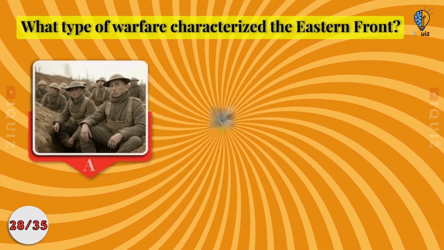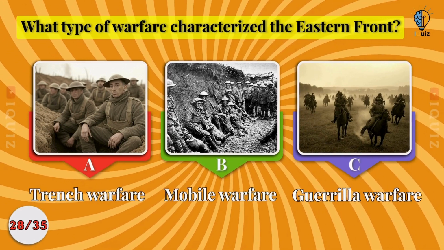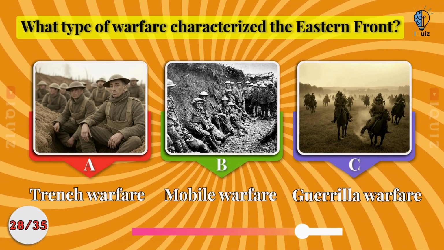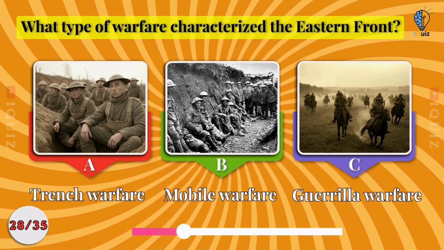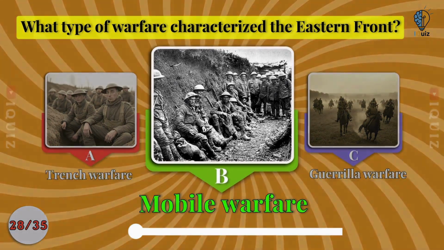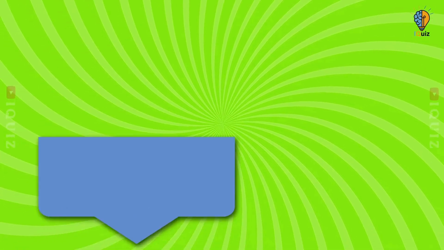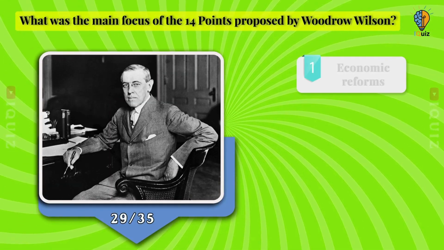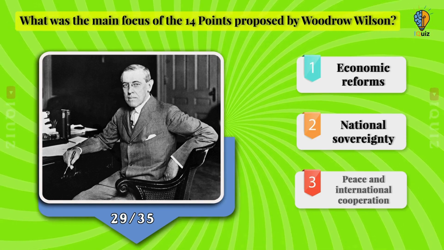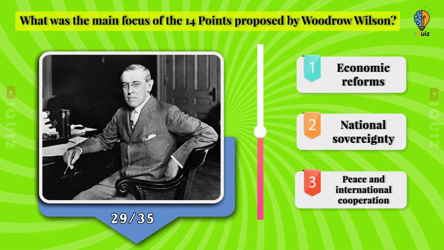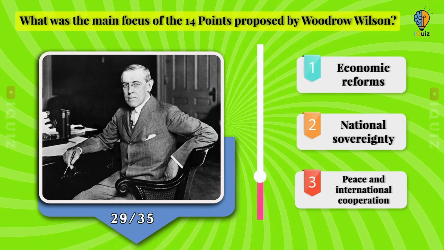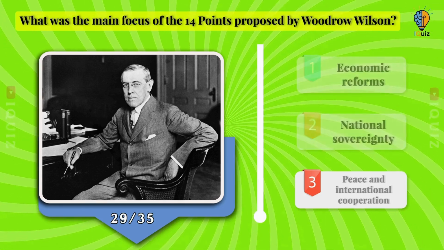What type of warfare characterized the Eastern Front? Trench warfare, mobile warfare, or guerrilla warfare? Mobile warfare. What was the main focus of the 14 points proposed by Woodrow Wilson? Economic reforms, national sovereignty, or peace and international cooperation? Peace and international cooperation.